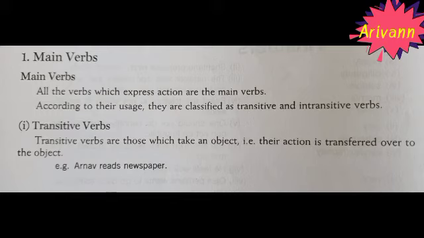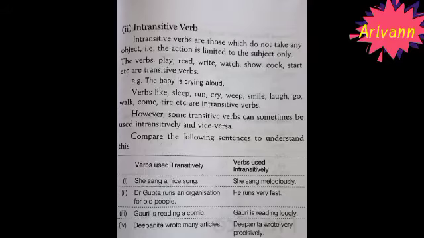Okay. See the example. Arav reads newspaper. Here reads is the transitive verb because their action is transferred over to the object. Here which is object? Newspaper is the object. The action is transferred over to the object. So reads is the transitive verb. Intransitive verb. Intransitive verbs are those which do not take any object. The action is limited to the subject only.